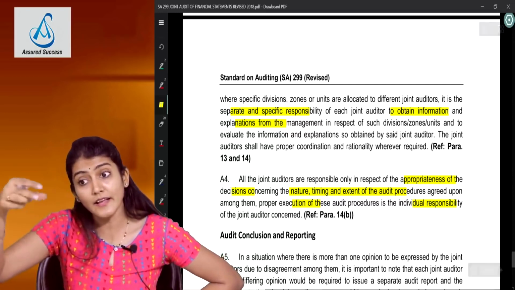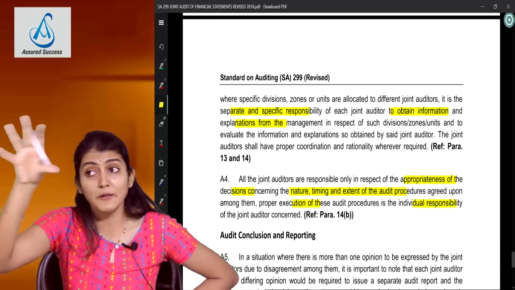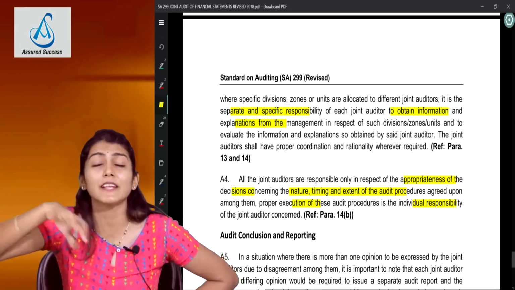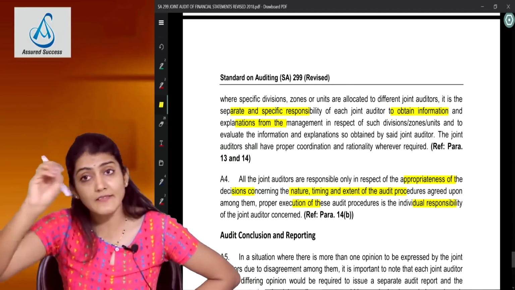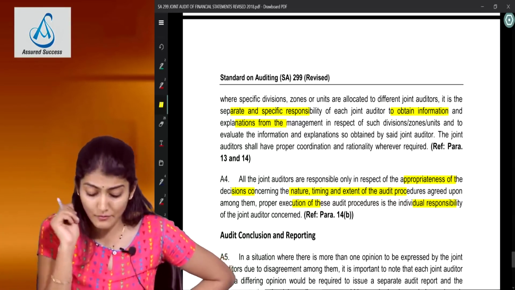Deciding upon how each area will be checked, even if the balance sheet is being done by A and company, B and company, C and company will also be involved in deciding the nature, timing and extent of the procedures. Execution of those procedures is A and company's responsibility. That is what they are saying.